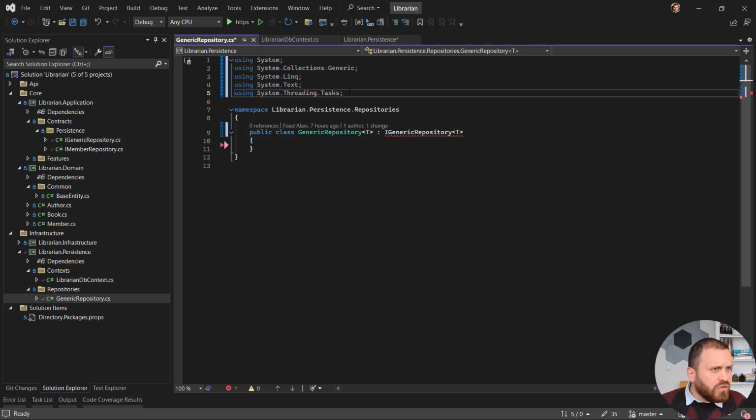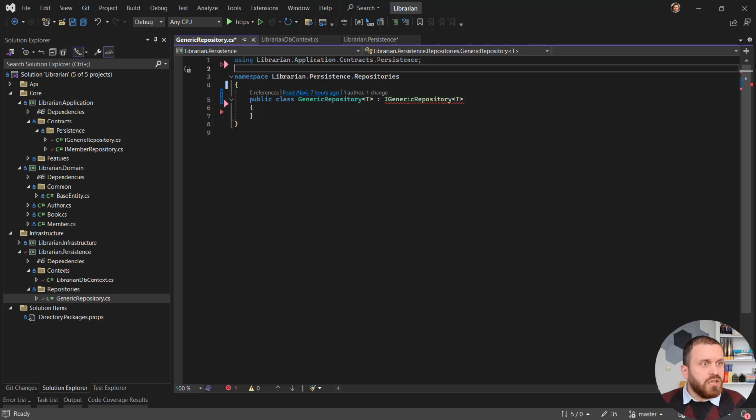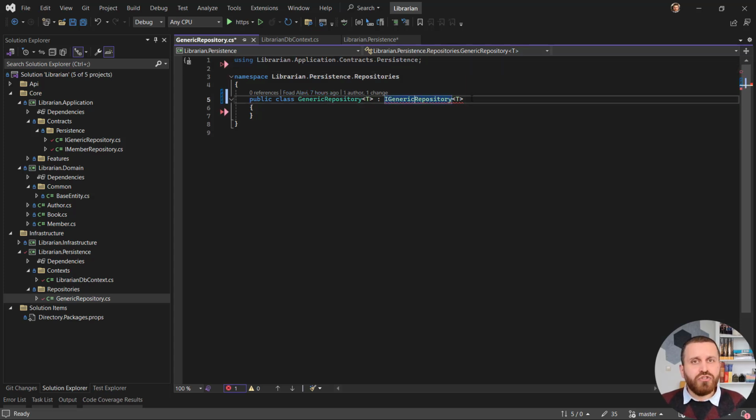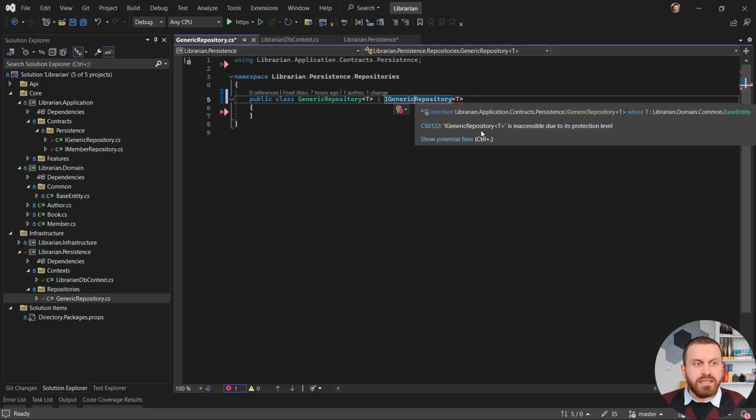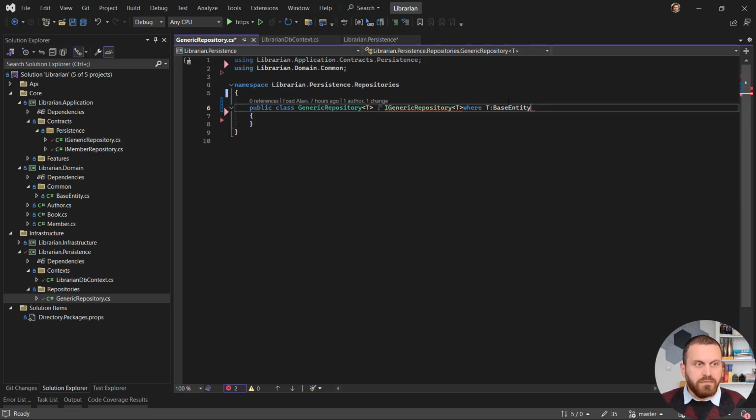It is not going to add the using for me. I'm not sure why. Let's get rid of all unnecessary usings. We still have another issue. The issue is that if I hover on that, it says that we should have a condition for repository. We set a condition for interface. Then we need to write exactly the same condition here for the repository as well, that T should be from type the common base entity. Okay, fine. Where T is from type BaseEntity.